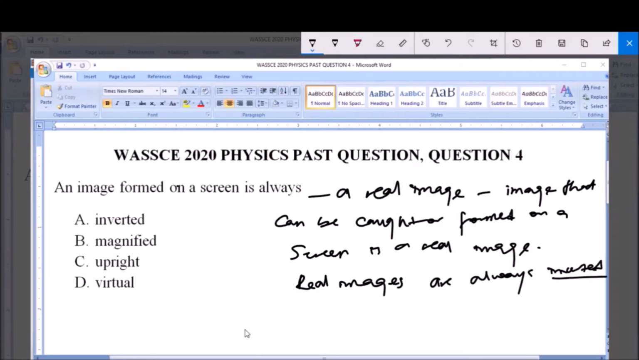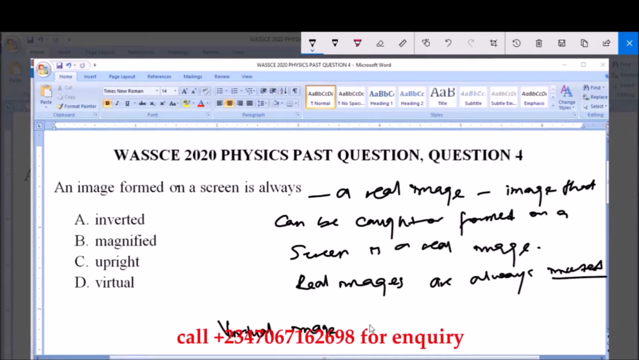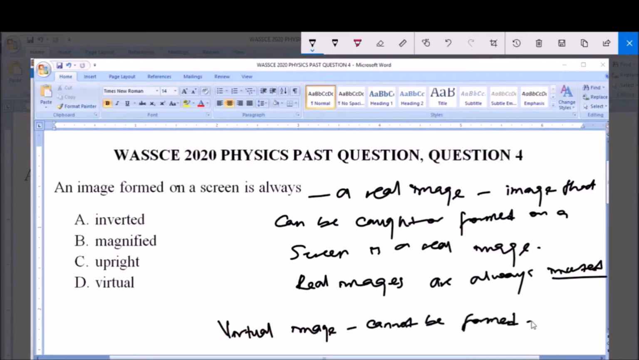Now the virtual image cannot be caught on the screen. That is, it cannot be formed on the screen. So the answer to this question is what? Option A, because images formed on a screen are real images, and real images are always inverted. So the answer to this question is option A, inverted.